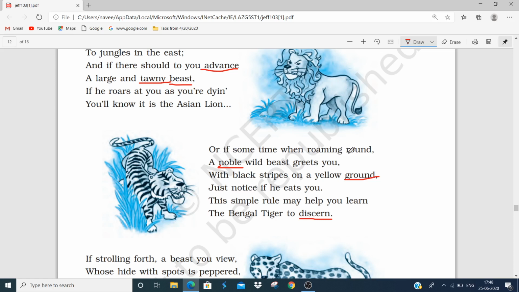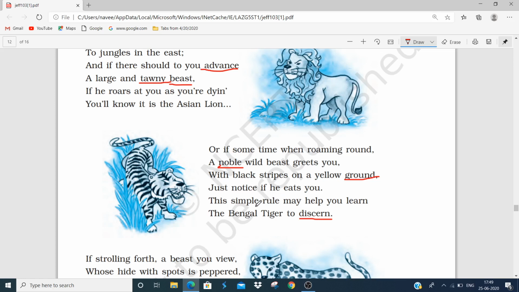Or if sometimes when you are roaming in the jungle, a noble wild beast greets you. Noble, we have used here in a very impressive way. The poetess has used the word noble for the wild beast. Greets you, that means if he meets you, and if this wild beast has black stripes with the yellow background, just notice if he eats you. And if the wild animal eats you up, that means this is a very simple rule to identify that animal, and you can identify that animal as a Bengal tiger.